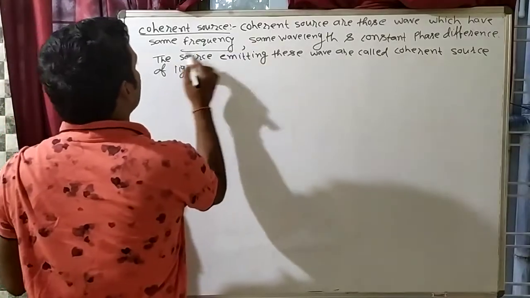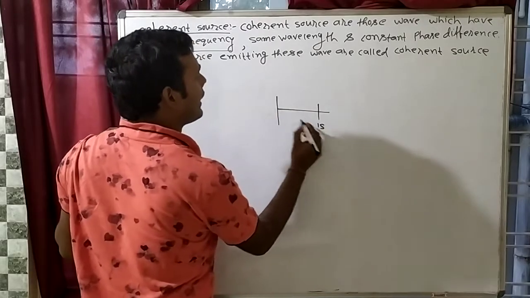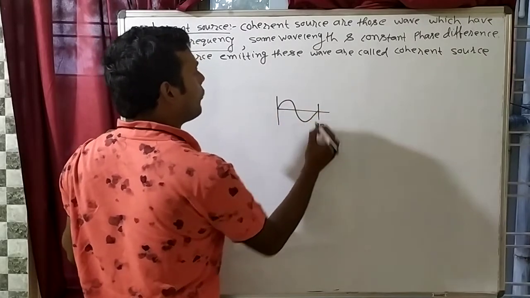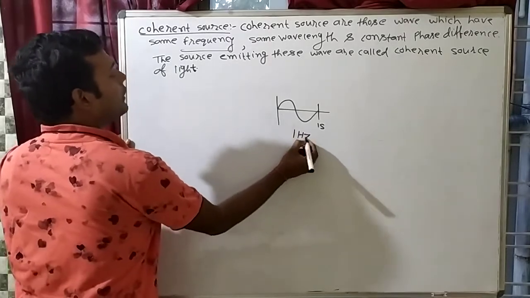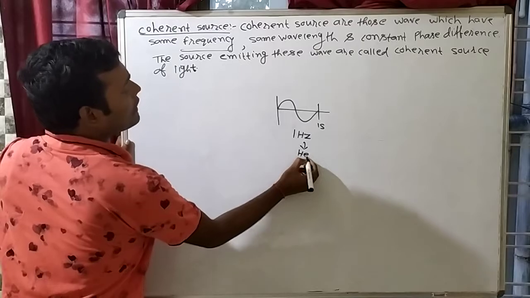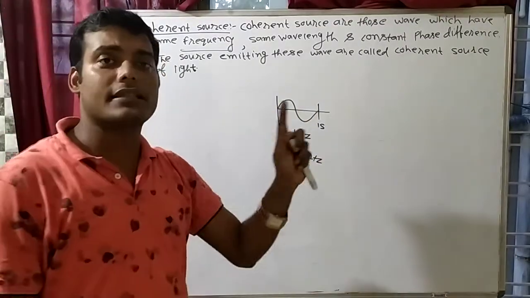First, what is frequency? For understanding frequency, let's say this is 1 second. If any wave completes one oscillation in 1 second, then this is known as 1 hertz. What is the unit of frequency? The unit of frequency is hertz. 1 hertz means a wave completes one oscillation in 1 second.